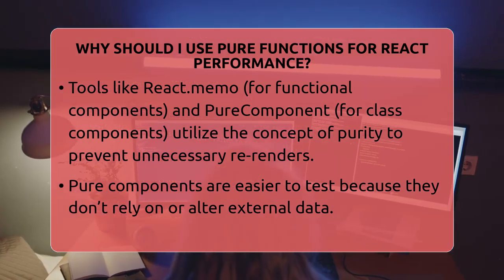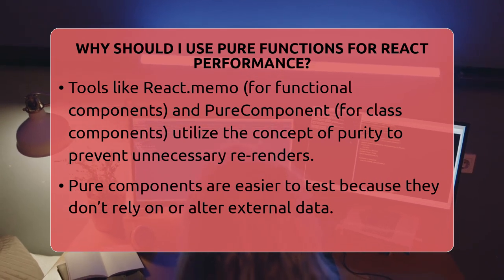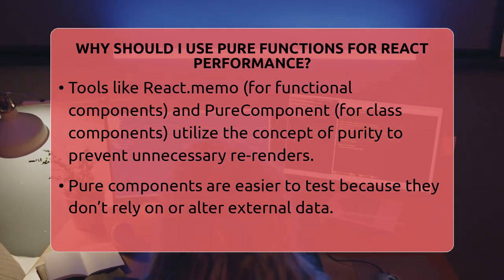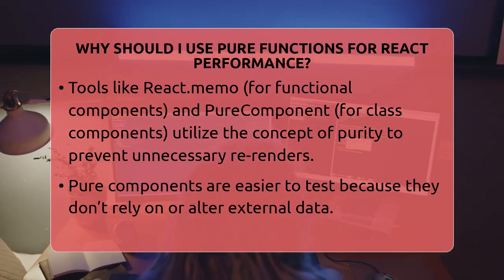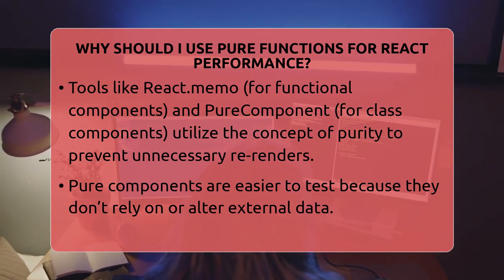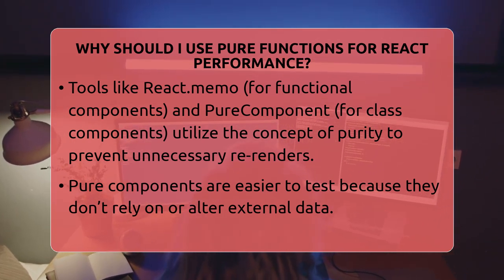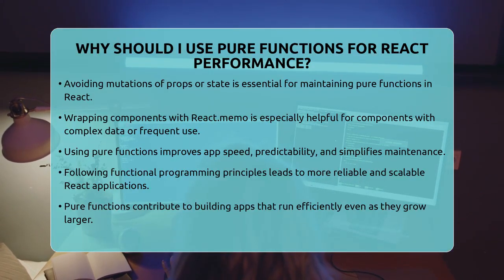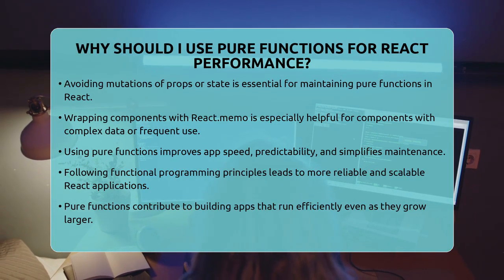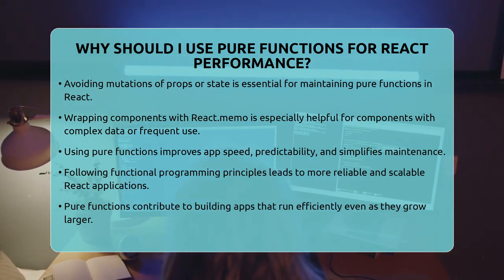Writing pure functions means avoiding mutations of props or state and not relying on external variables. For example, if a component calculates a percentage based on props and returns a formatted string, it's a pure function. If the props stay the same, the component won't re-render unnecessarily. Using React.memo to wrap functional components helps prevent re-renders when props don't change. This is especially useful for components that receive complex data or are used often.